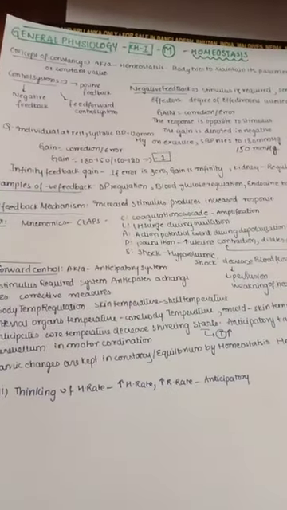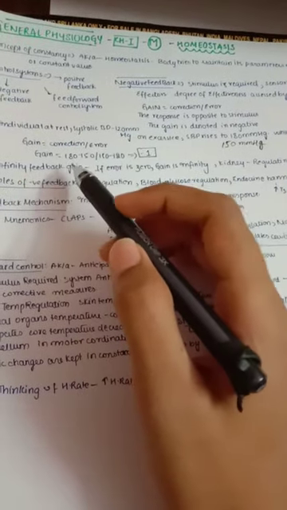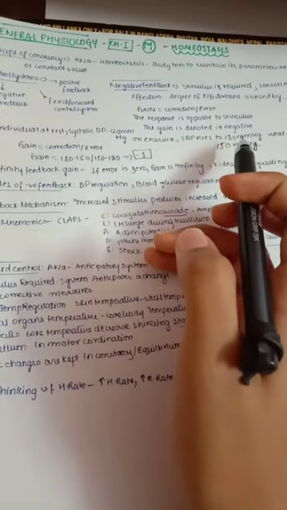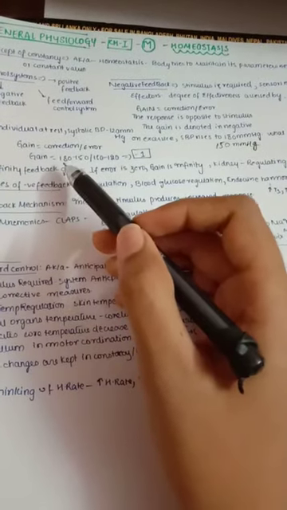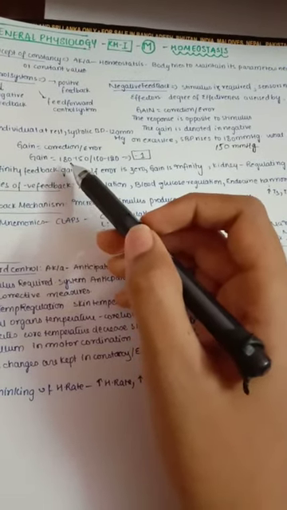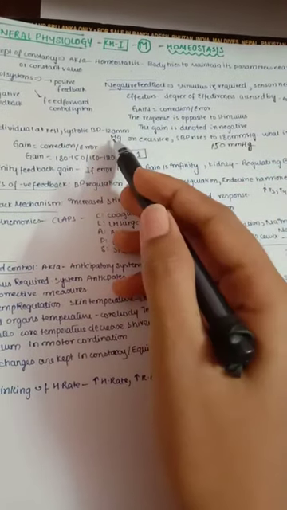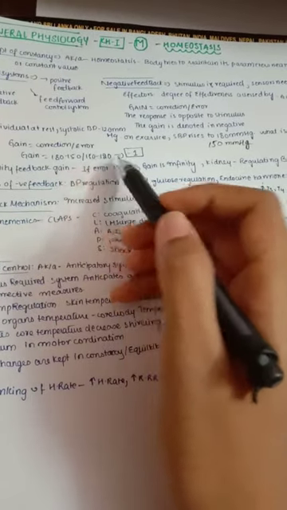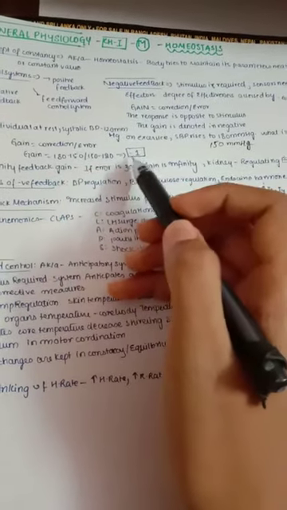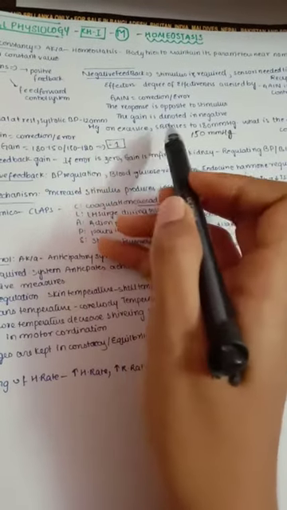Then we know gain is equal to correction by error. Here the correction is 180 minus 150, that is 180 when he is doing exercise and 150 when he stops the exercise. That is what the negative feedback is acting on. And the error is 150 minus the original 120, that is the systolic BP. So 180 minus 150 is 30, divided by 30, so 30 by 30 is equal to 1. But remember it is minus 1 because it is a negative feedback and it is in the opposite direction. So it is minus 1.